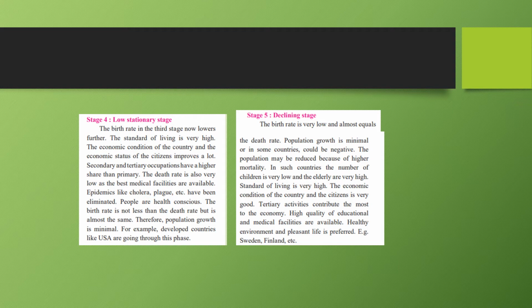Most of the countries' income comes from tertiary activities. Best quality education and health facilities are found in most of these countries. For example, Sweden and Finland are some of the countries which are passing through the declining stage. Health, environment and a pleasant life can be experienced by all the citizens of these countries. In the declining stage the population growth is equal or even turns negative, which means the death rate is increasing whereas the birth rate is not increasing as much.